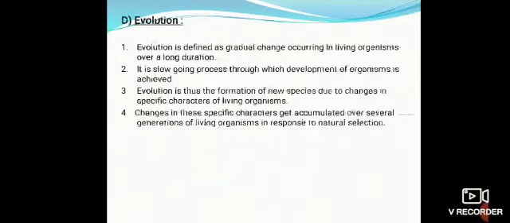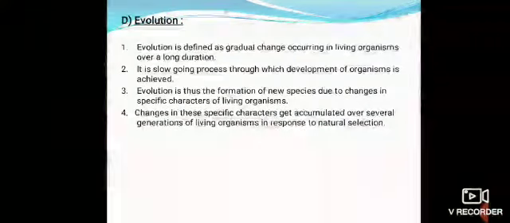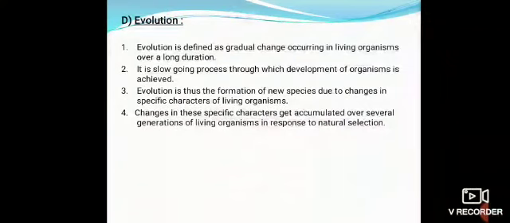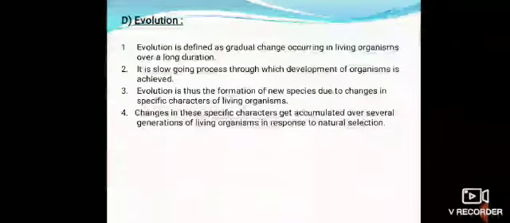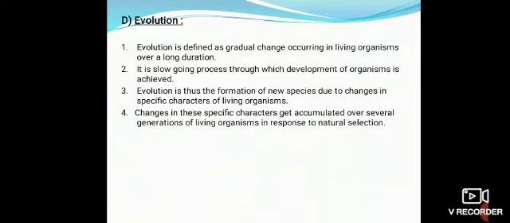Next, evolution. First point, evolution is defined as gradual change occurring in living organisms over a long duration. Second point, it is a slow going process through which development of organism is achieved. Third point, evolution is thus the formation of new species due to changes in specific characters of living organisms. Fourth point, changes in these specific characters get accumulated over several generations of living organisms in response to natural selection.